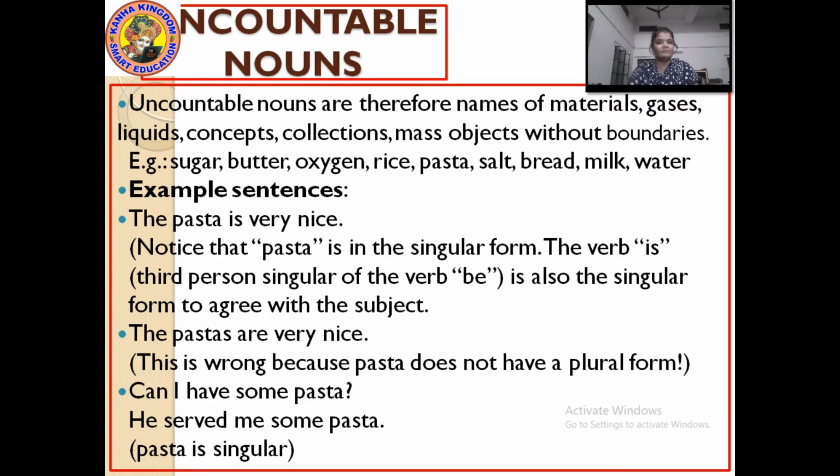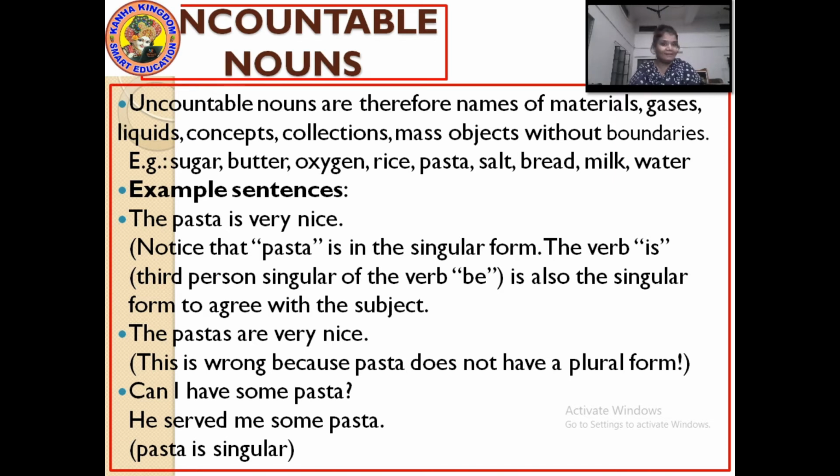Like sugar. I have 2 sugar? No. Right? Butter, oxygen. You don't say, Mama give me 2 rice. You say, Mama give me some rice. Right? So rice also cannot be counted. Pasta also cannot be counted. Mama give me 2 pasta, Mama give me 10 pasta. We don't say that. We say give me some pasta. So pasta is also an uncountable noun.